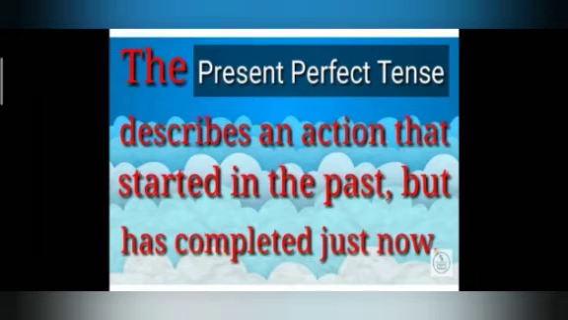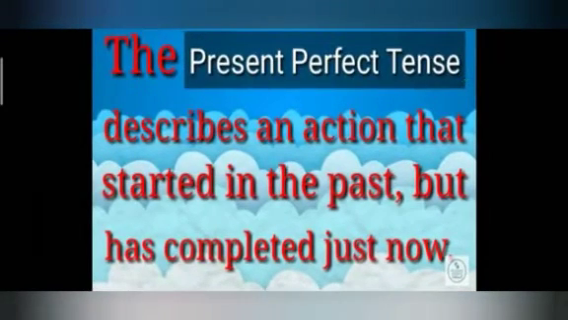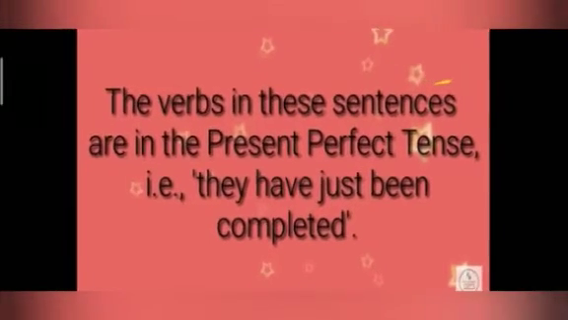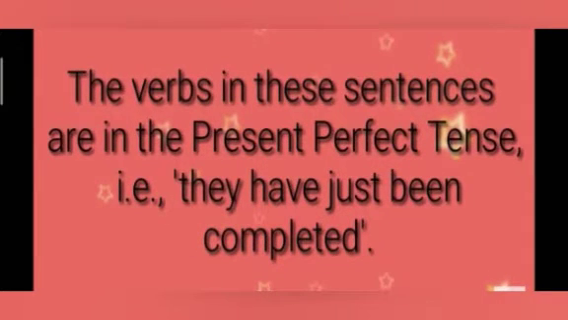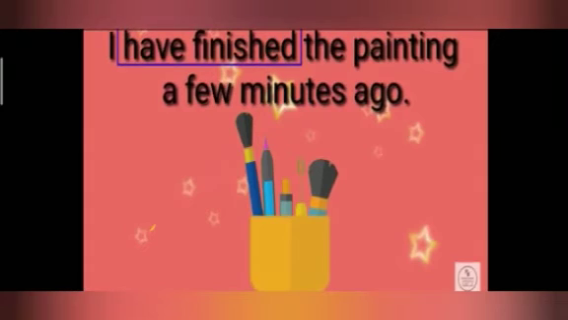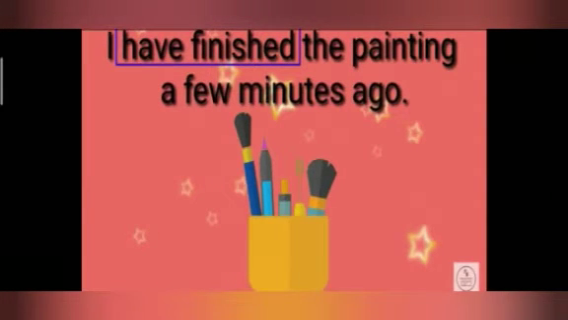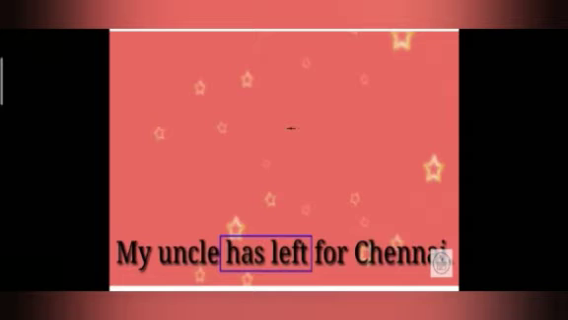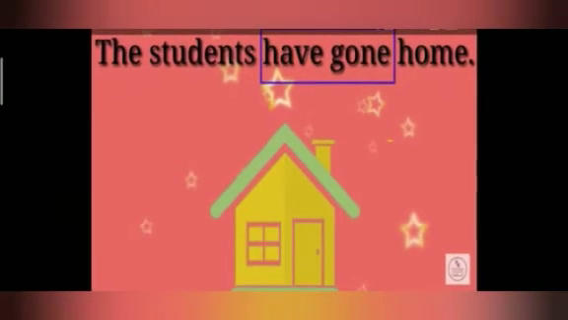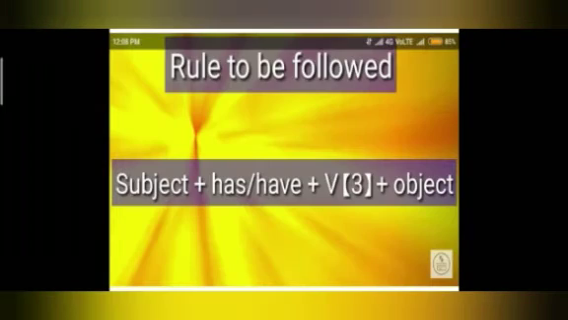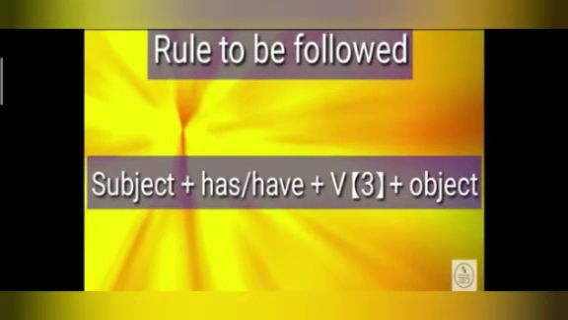The present perfect tense describes an action that started in the past but has completed just now. The verbs in these sentences are in the present perfect tense. That is, they have just been completed. For example, I have finished the painting a few minutes ago. Have finished. My uncle has left for Chennai. Has left. The students have gone home. Have gone.